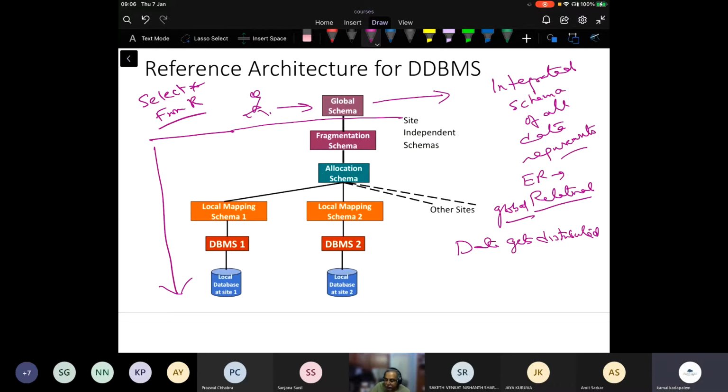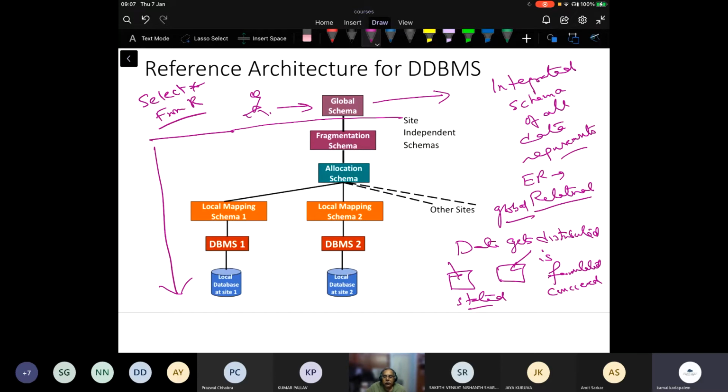Now, since the data gets distributed in a distributed DBMS environment, how the distribution is formulated, conceived, or defined is an important sub-point here.